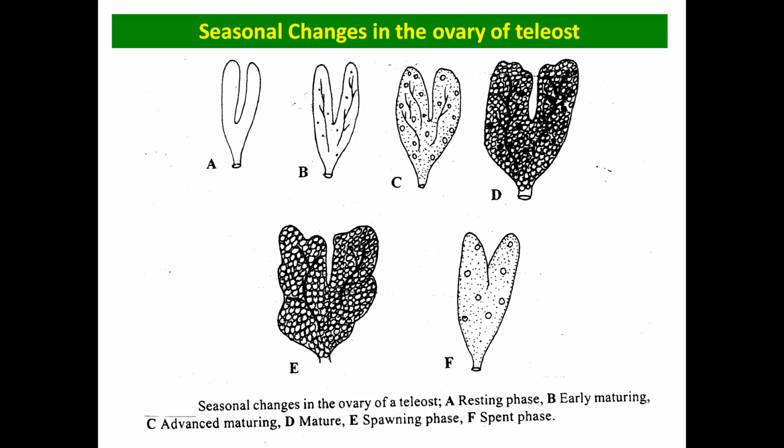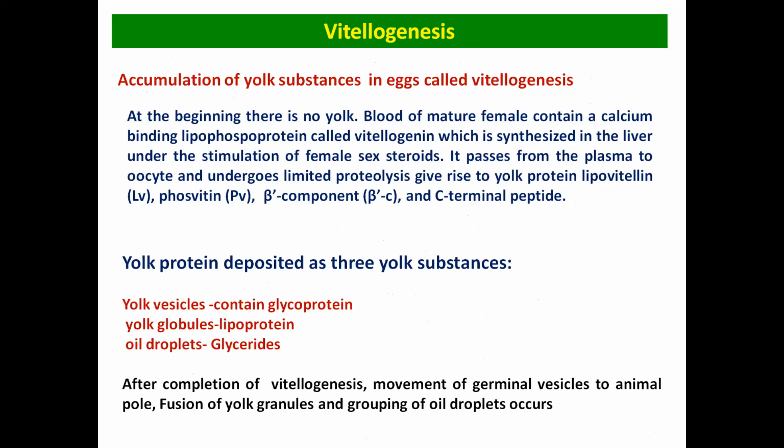Okay. So now the vitellogenesis. Vitellogenesis is basically the accumulation of yolk substance in an egg. In the blood of a mature female fish, there is a calcium binding lipophosphoprotein, which is known as vitellogenin. Vitellogenin is synthesized in the liver under the stimulation of estrogen. Estrogen is secreted by the ovary.